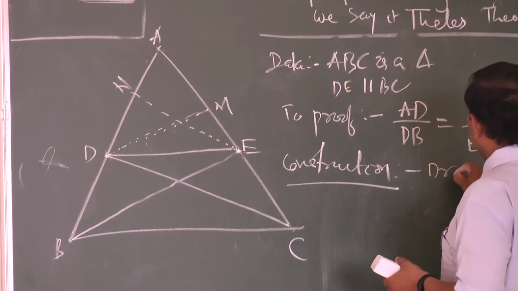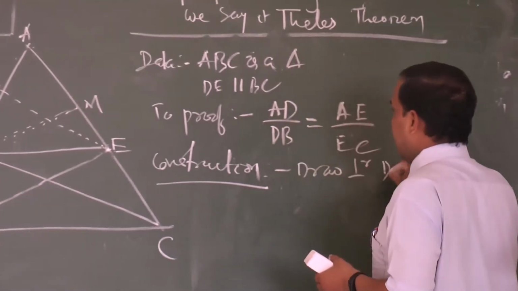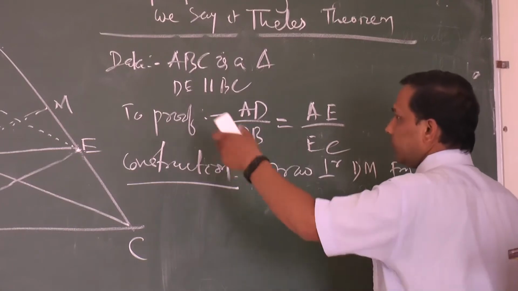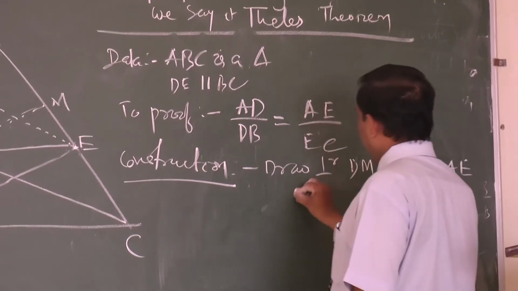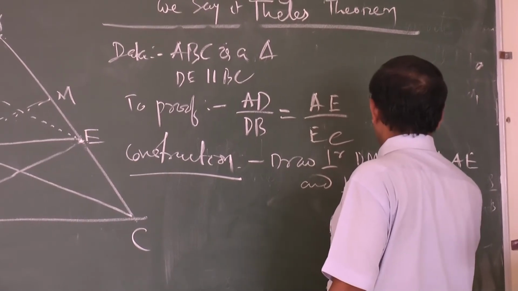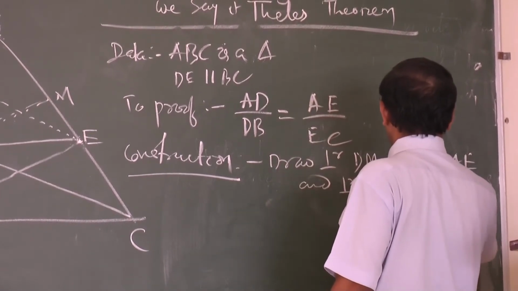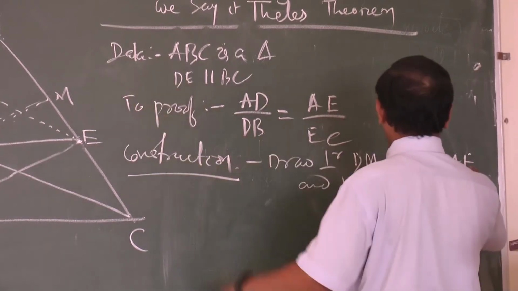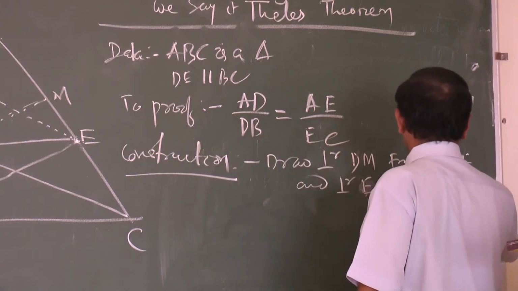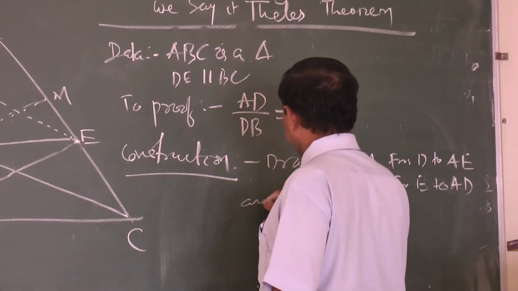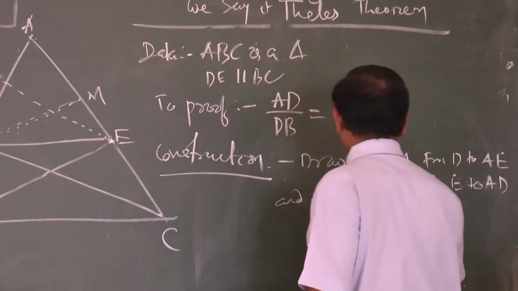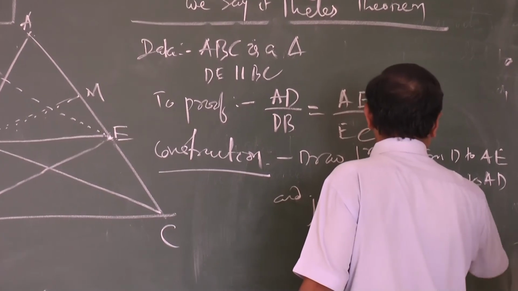Now draw perpendicular DM from D to AE and perpendicular EN from E to AD, and join DC and BE.